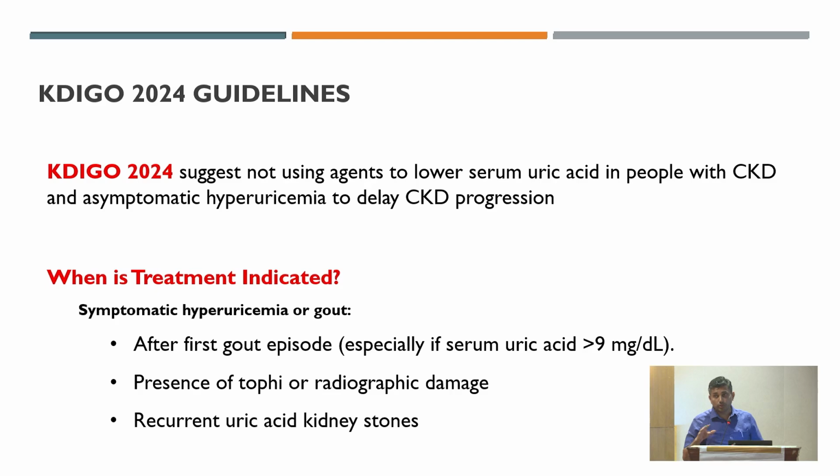But when to start treatment? Treatment is indicated if your patient has symptomatic hyperuricemia or gout. After the first gout episode, especially with uric acid more than 9 mg per dl, presence of tophi or radiographic damage, and recurrent uric acid kidney stone, they are the patients whom you need to treat.